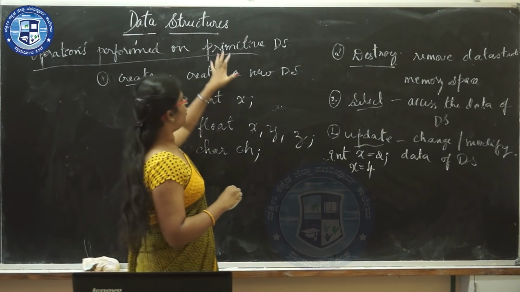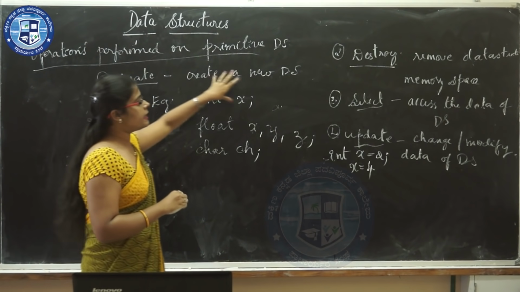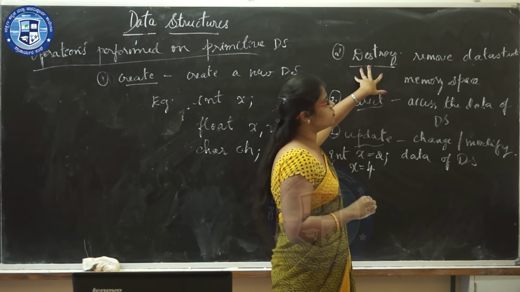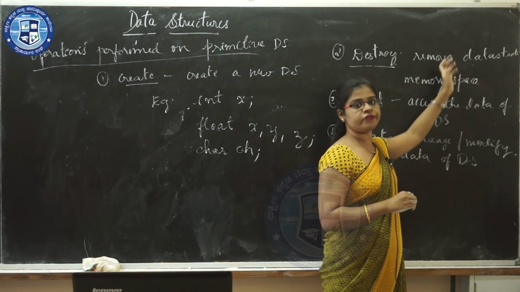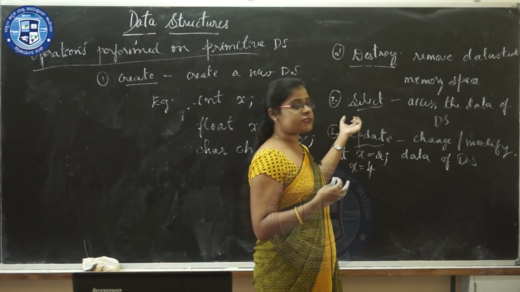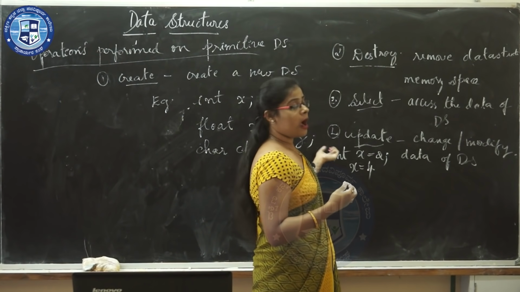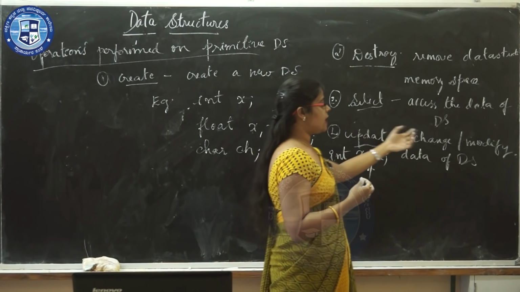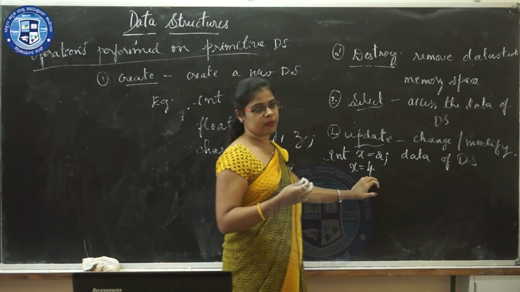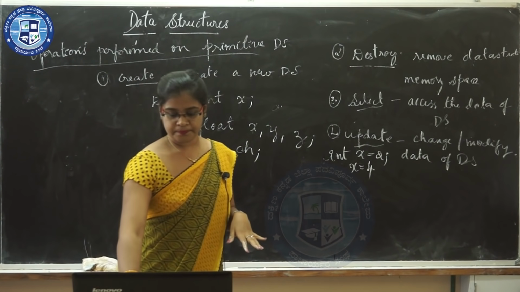So the operations performed on primitive data structures are, first, create, which is used to create a new data structure. Second one is destroy, which is used to remove the data structure from the memory space. Third one, select, is used to access the data of a data structure. And the fourth one is update, which is used to change or modify the data of a data structure. So, clear about the operations performed on primitive data structures.